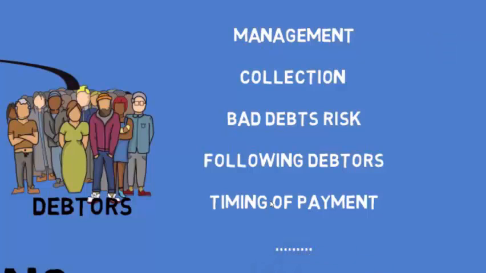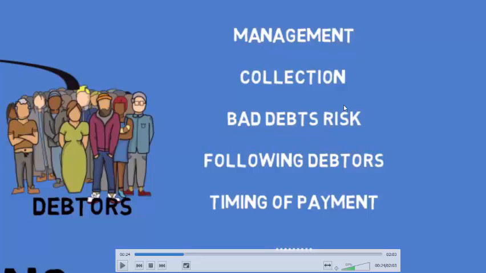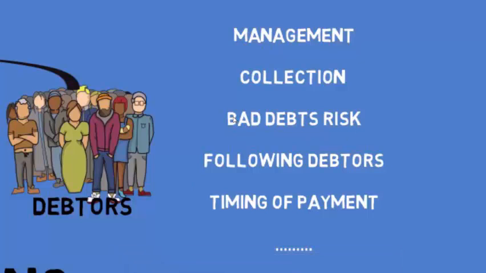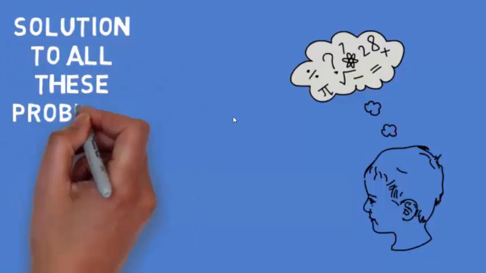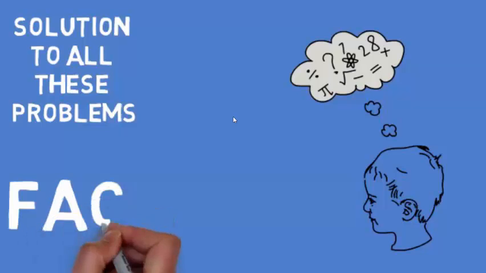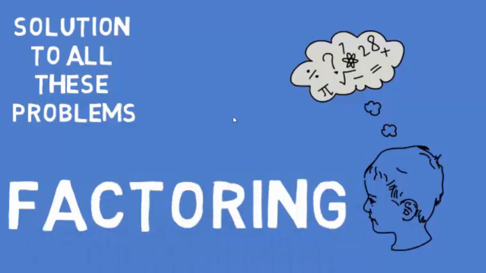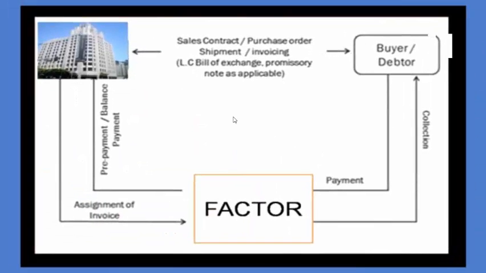For example, the management of debtors and the collection from debtors. They might pay or may not pay, that is the bad debts risk. Following up with debtors is an important issue, and so is the timing of payment, that is when they are going to pay the money. So there are n number of issues regarding the collection of money. So what's the solution to these problems? The solution is factoring.